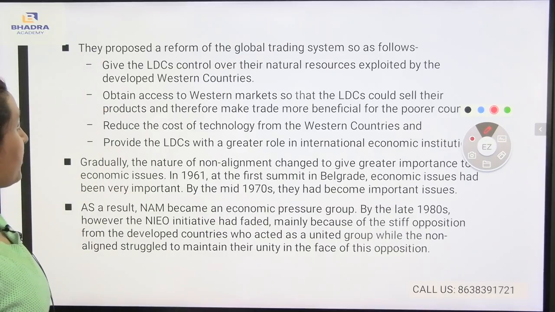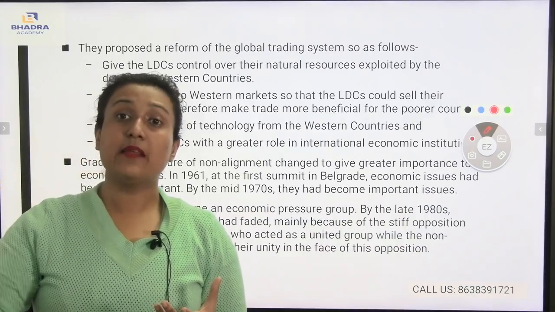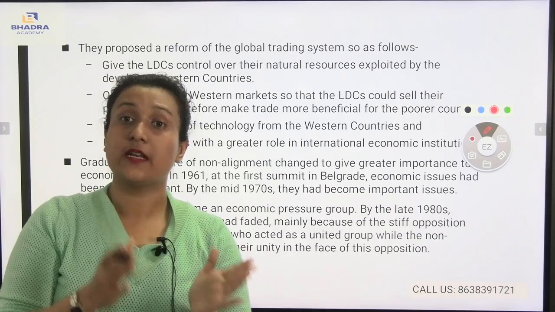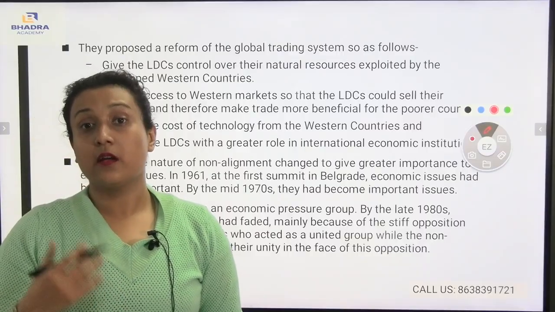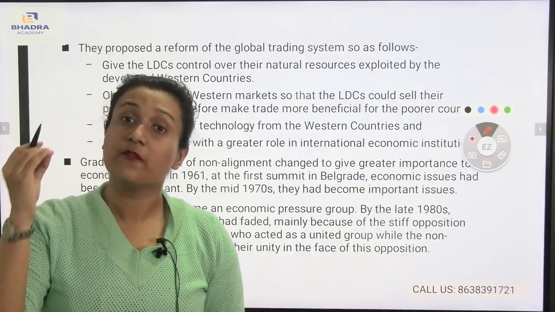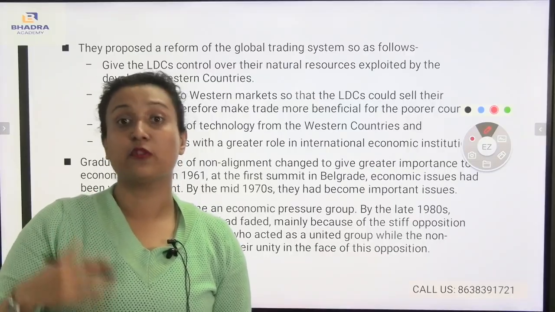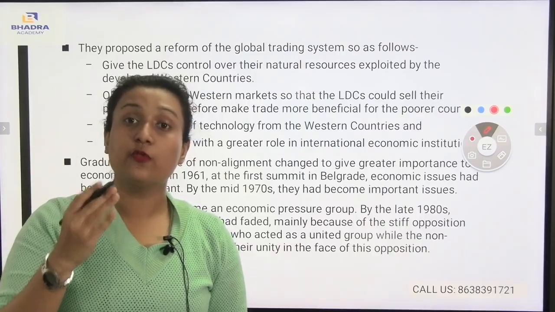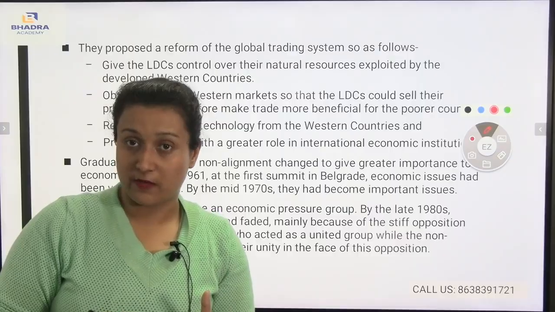Give the least developed countries control over their natural resources exploited by the developed Western countries. Whatever natural resources are in the possession of the least developed countries, they have the right to use their own resources, and they can also be used by other developed Western countries, so that the least developed countries' people can use them as well, and there is economic development in those nations and also in the least developed country.